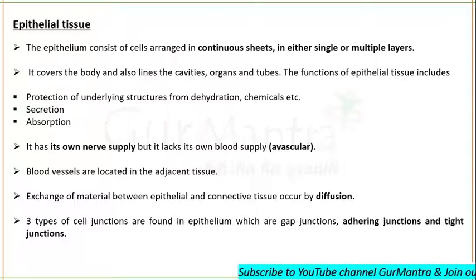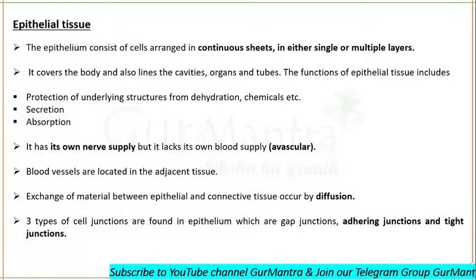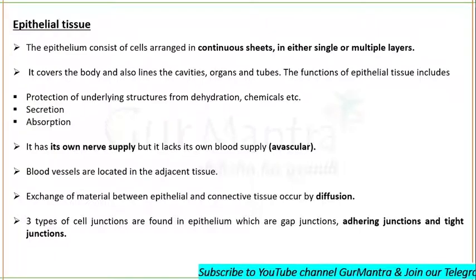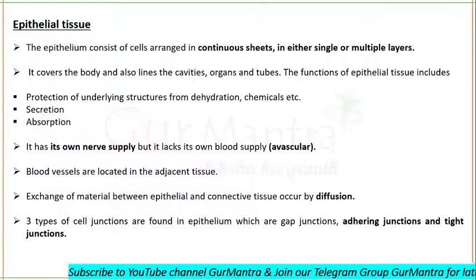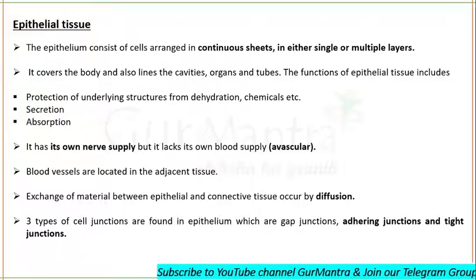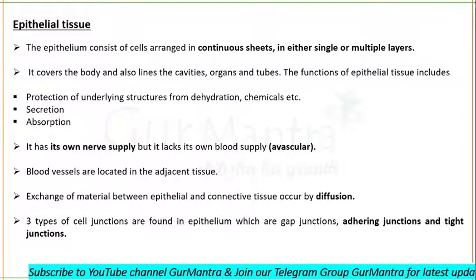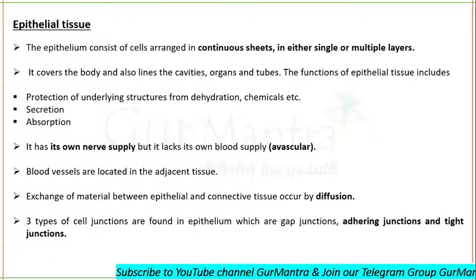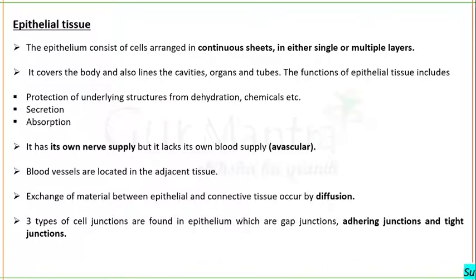Remember one thing, epithelial tissue has its own nerve supply, but it lacks its own blood supply. Remember this point. It is avascular. It gets the blood from the adjacent tissue. So blood vessels are located in the adjacent tissue, and the exchange of material between epithelial and connective tissue occurs by diffusion. There are 3 types of cell junctions found in the epithelium, which are gap junctions, adhering junctions, and tight junctions. Desmosomes are adhering junctions.